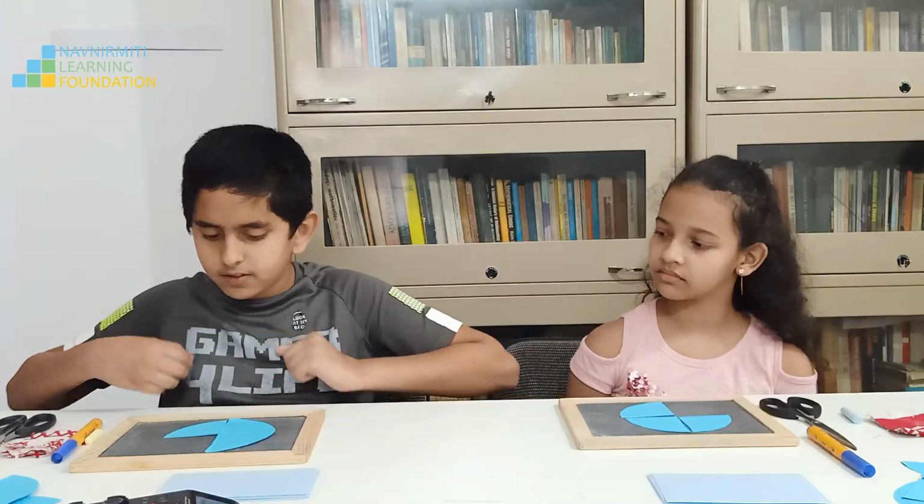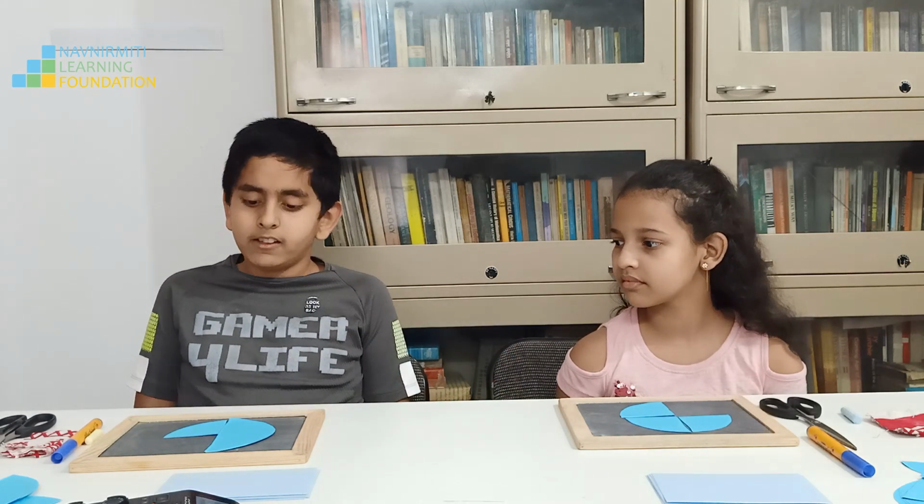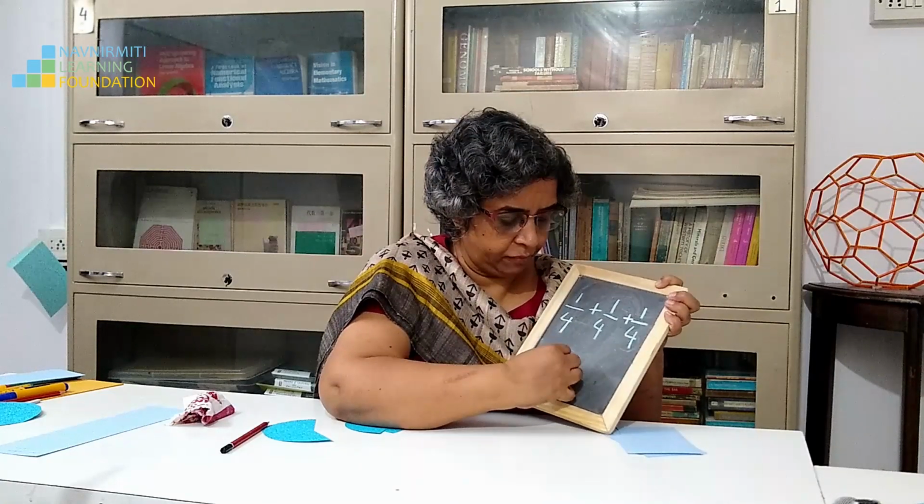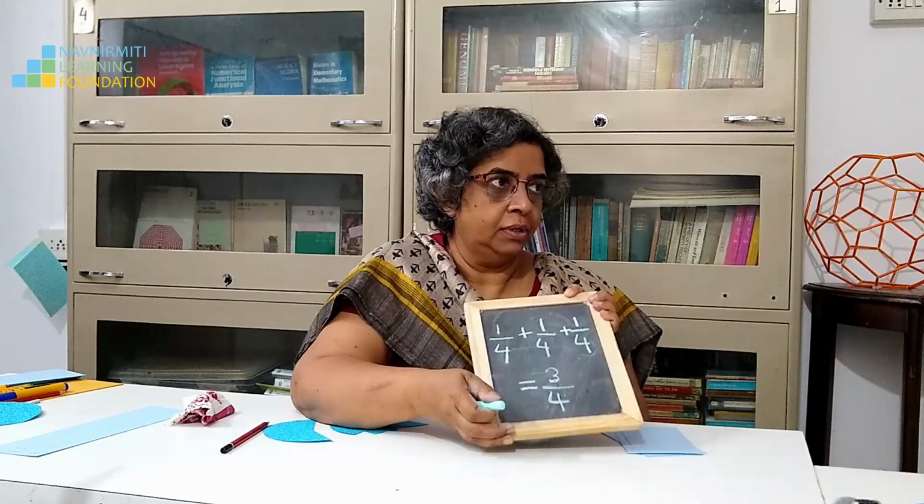Correct? Yes. Now how do they compare? They are equal. Yes. So 3 by 4 is 1 by 4 plus 1 by 4 plus 1 by 4. Correct? Yes. So now do you understand why when you have 1 by 4 plus 1 by 4 plus 1 by 4 you get 3 upon 4?